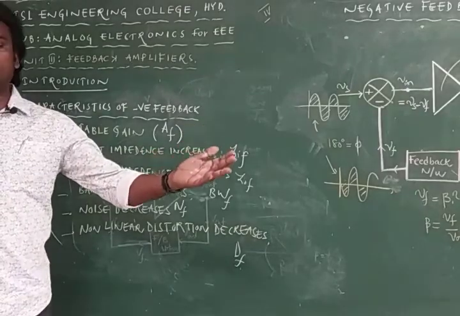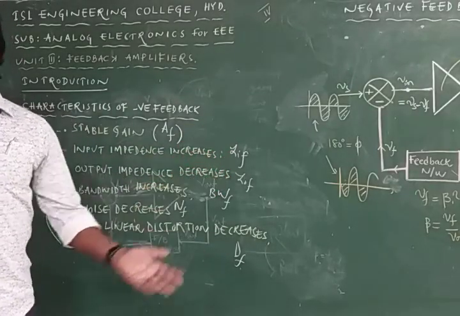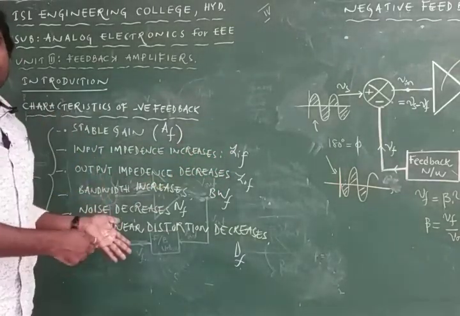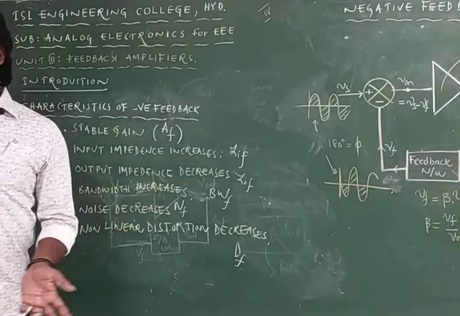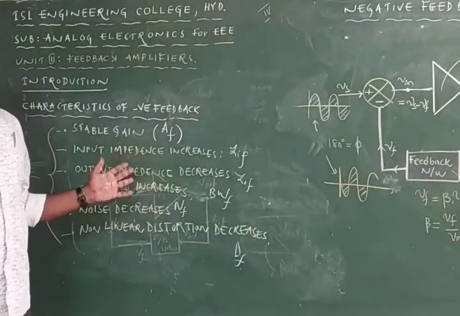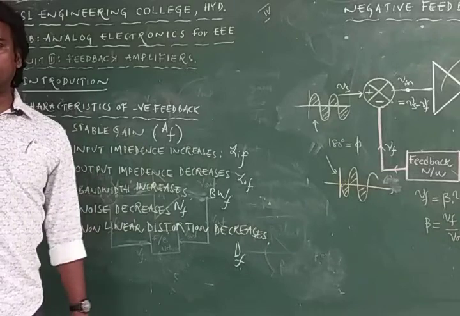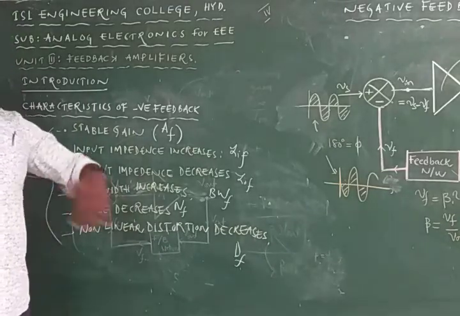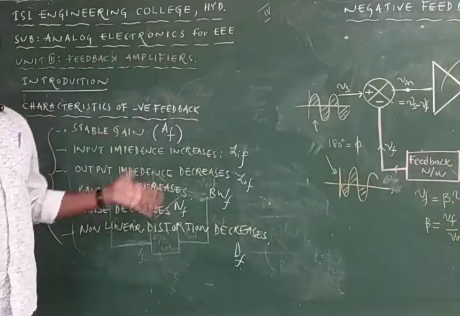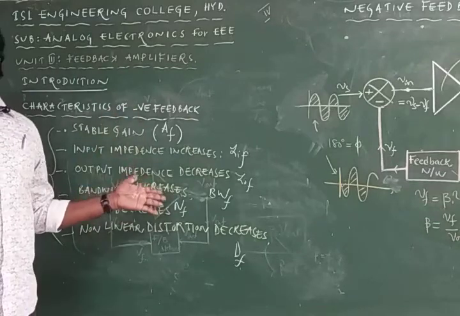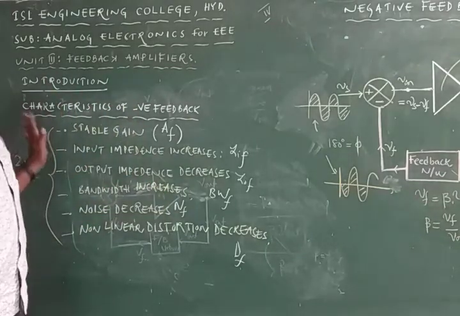All these are the characteristics of positive feedback, so if you are good at negative feedback, obviously you will be able to understand positive feedback very easily. What is the application of positive feedback? Oscillator circuit. By employing the negative feedback, we are getting advantages. How many advantages have we been getting? 6 advantages. This will be asked for 2 or 3 marks.